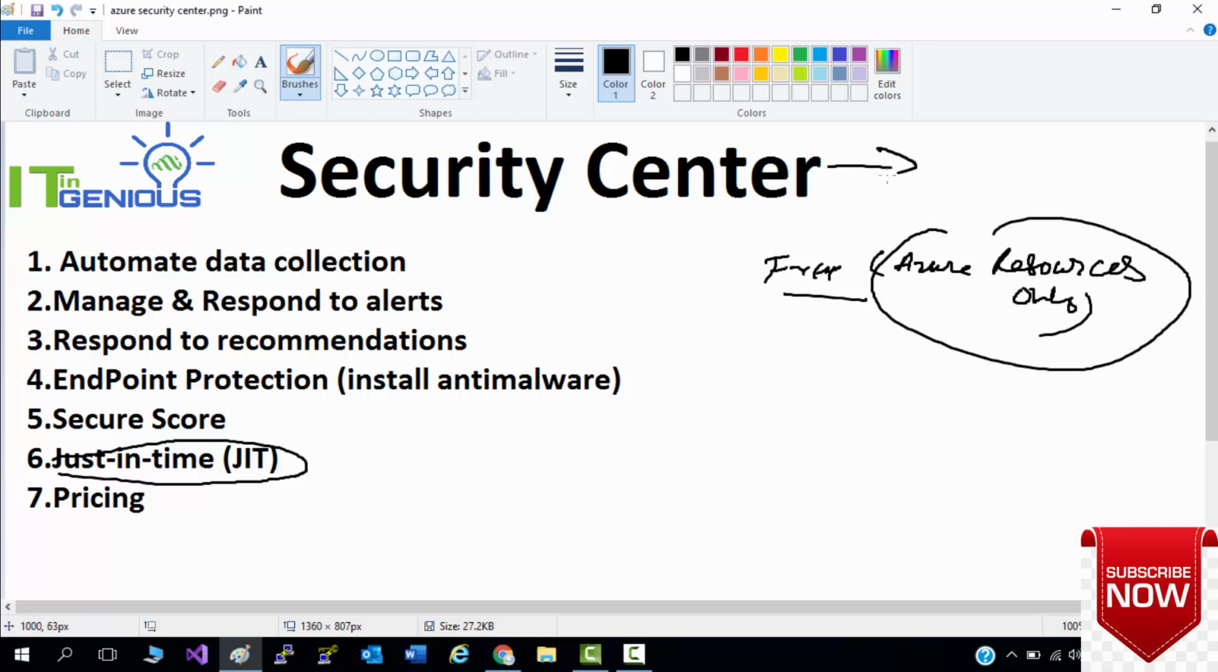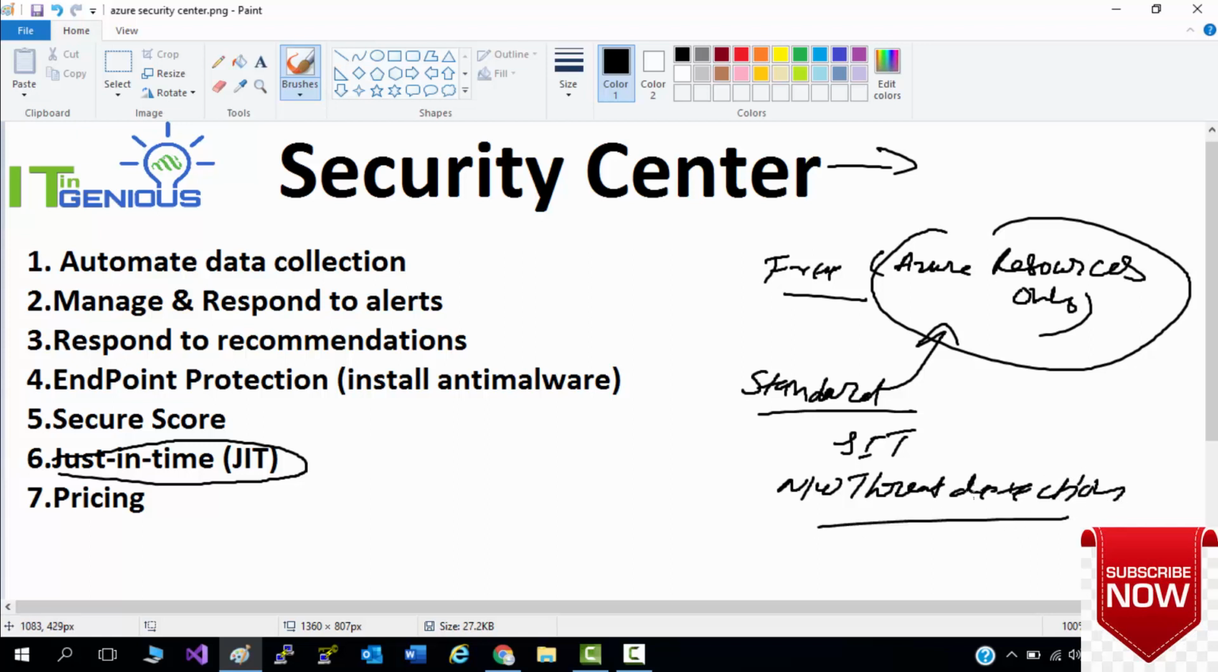Now in Security Center you can integrate your on-premise environment also, and then you can manage the security of your on-premise environment also. Okay, so the second one is the standard account, in which you will get all the features which you get in the free tier, as well as the just in time feature for your VM access. You will get network threat protection, threat detection. So if someone is trying to gain access to your resources, you will get that kind of detection here.